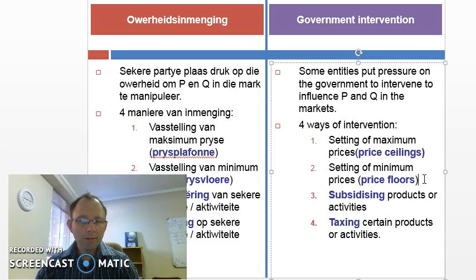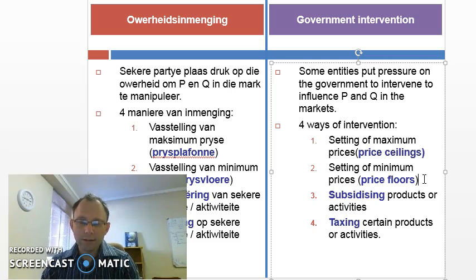A minimum price, just the opposite, will always be above equilibrium price. That is generally there to make sure that producers will benefit from it. Another example, agricultural products, let's say maize. The equilibrium price and quantity for maize is too low according to government and the strategies they want to impose.